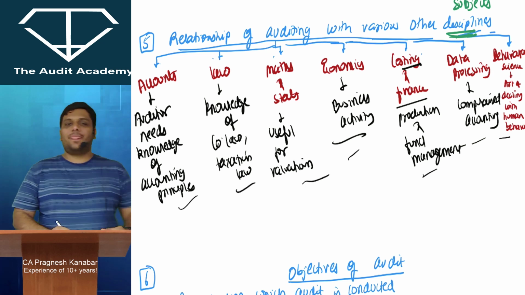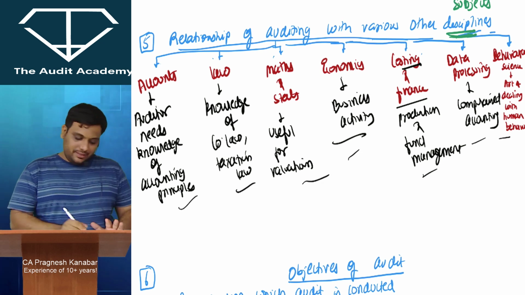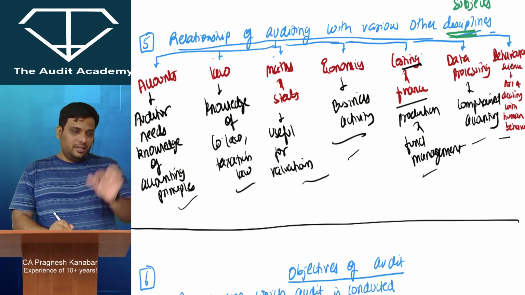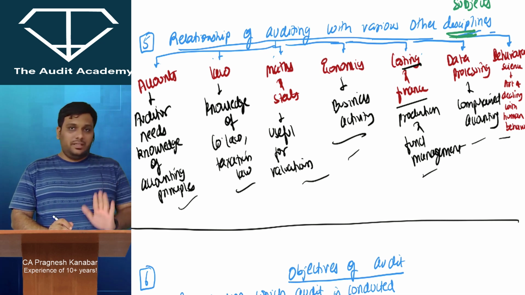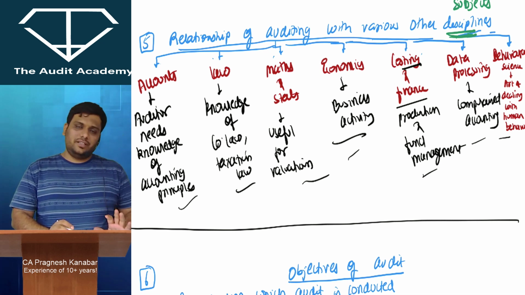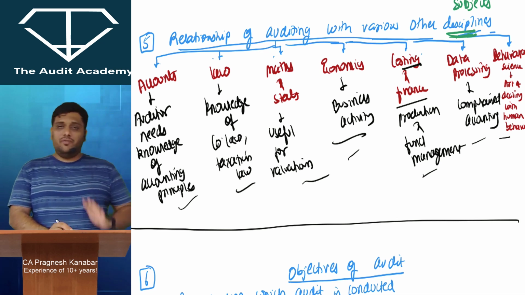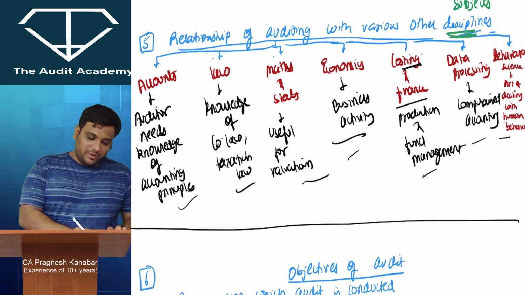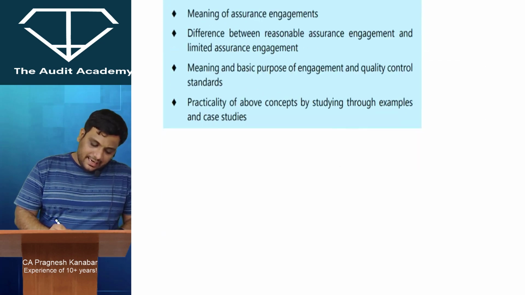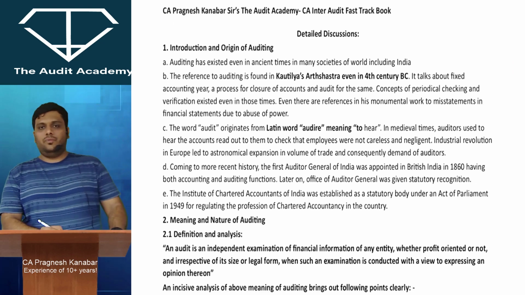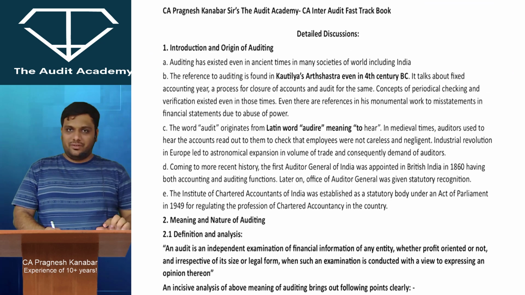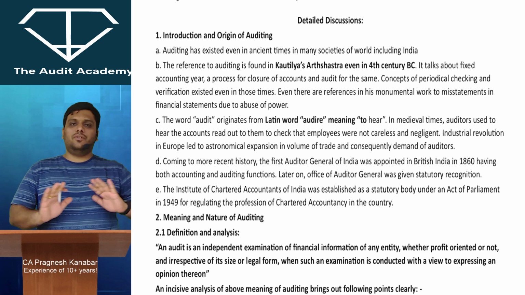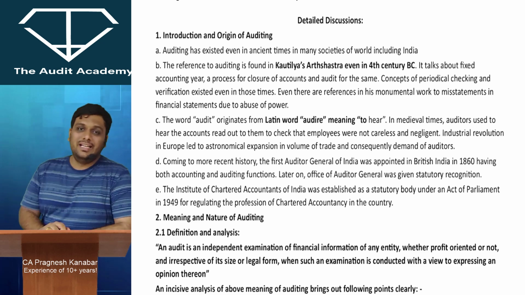Now, what we'll do is, we will just tally this with whatever is given in the textbook. But I told you the difference between regular course and fast track course lies a little bit over here, where Pragnesh sir covers all the concepts of the regular course properly in module language. But Pragnesh sir will not read every single line from the textbook, because somewhere I have to cut down based upon the number of hours. But it is my guarantee that when you compare the notes and textbook, you will realize most of the things I've covered in the notes. The keywords and stuff.